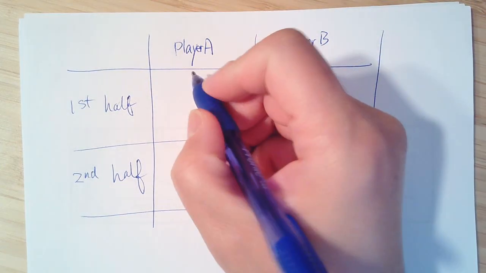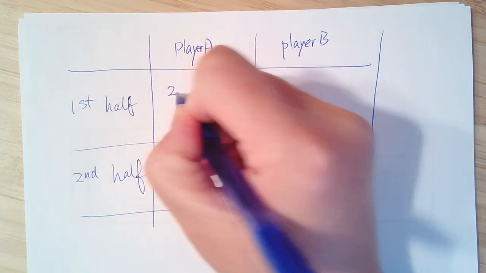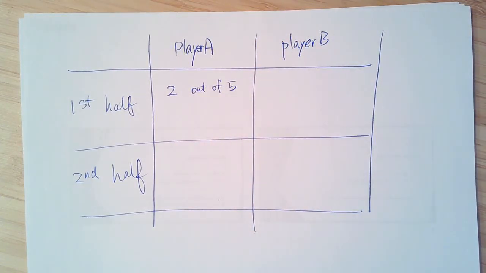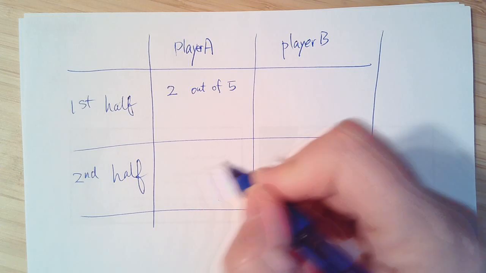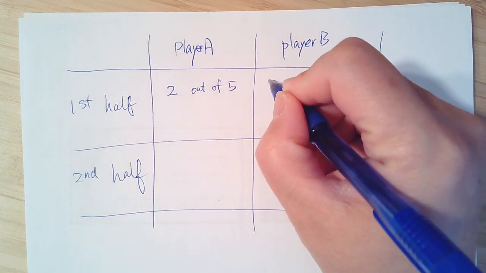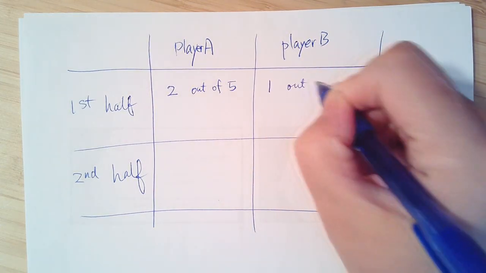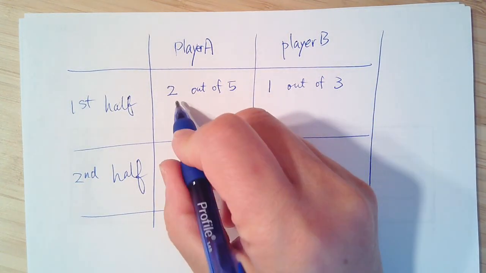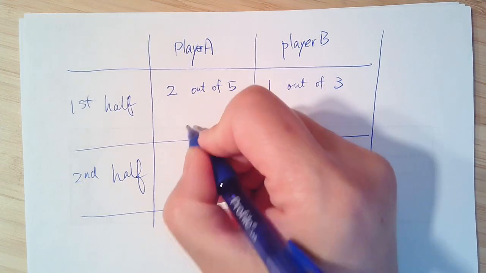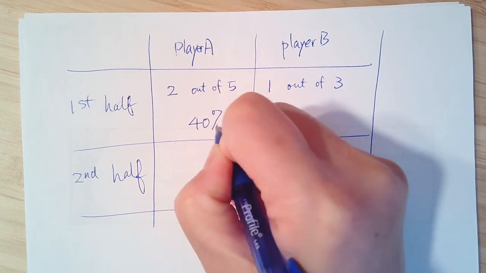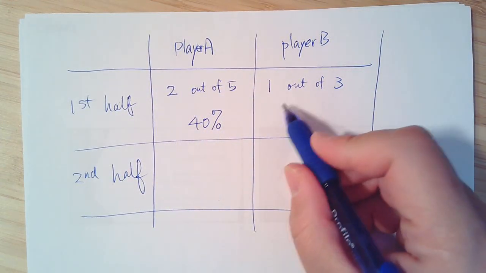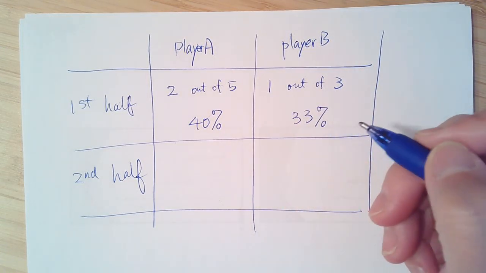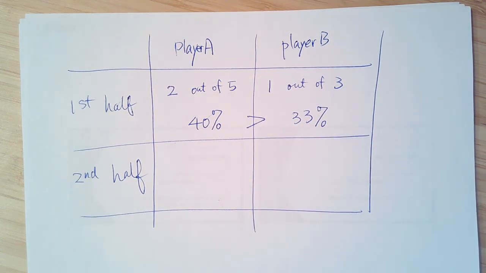So in this one, player A made 2 out of 5. That's what he did. And then the second player, B, made 1 out of 3. Let's look at the shooting percent. That will be 2 out of 5, so 2 over 5, and convert that into percentage, 40%. It's pretty good. And this one, 1 out of 3, 33%. Actually, it's 33.333. So player A is better.